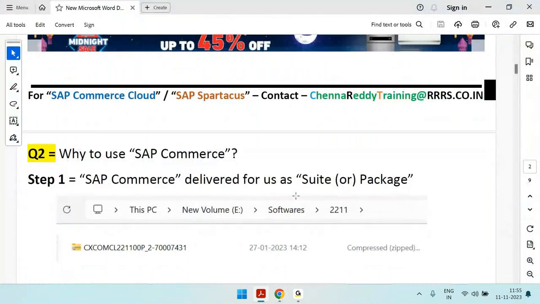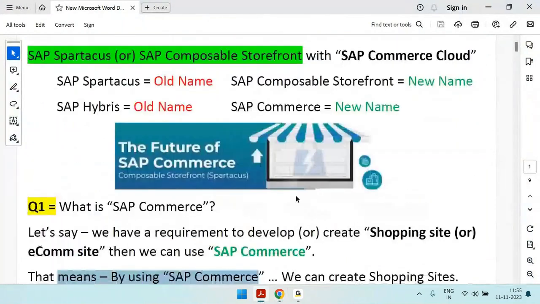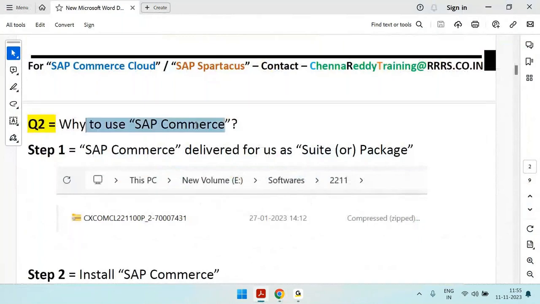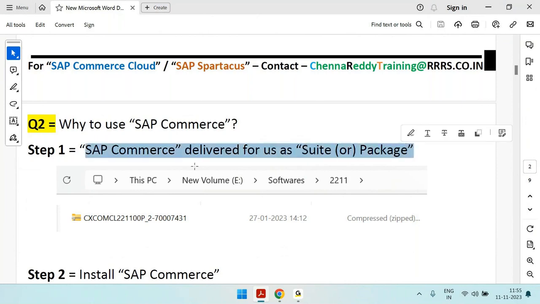Now you can ask a question. Why SAP Commerce? Why use SAP Commerce? If you use SAP Commerce, you get big advantages. For example, in step number 1, I am trying to download SAP Commerce. SAP Commerce is delivered to us as a suite or package.